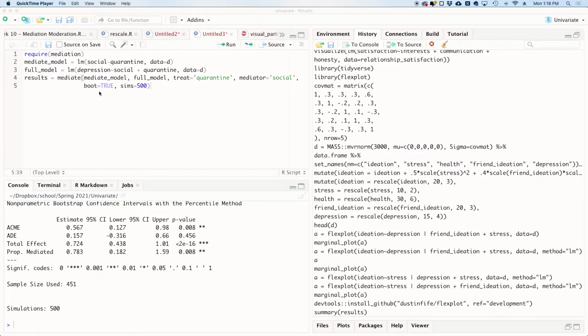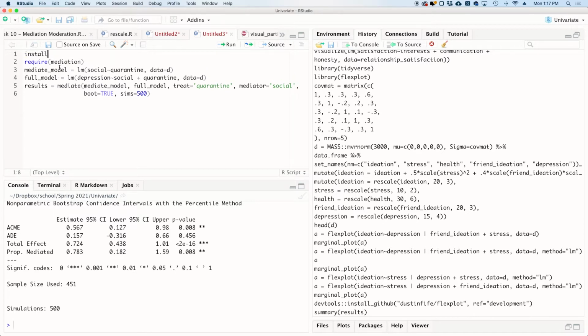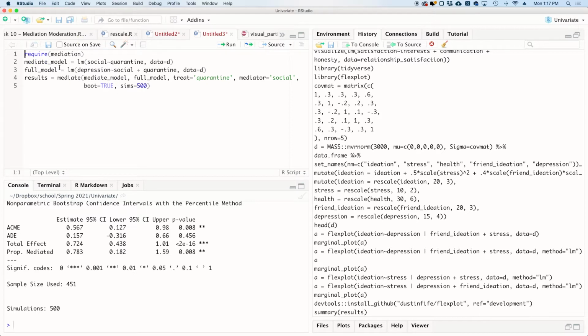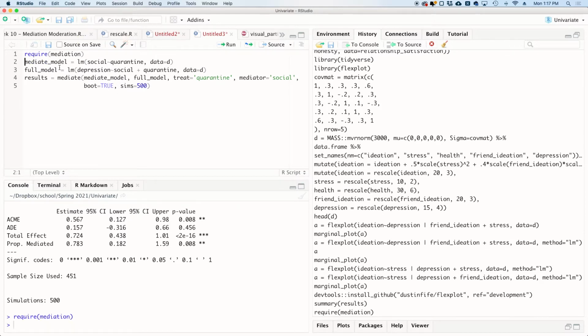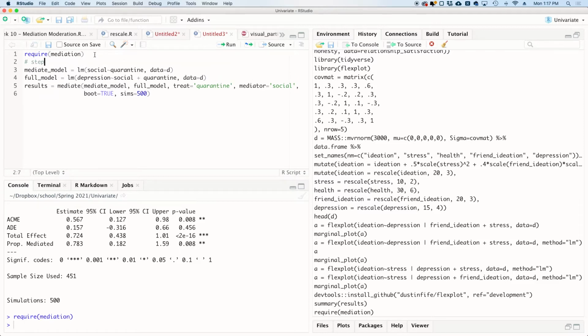Welcome to my R screen. We're doing a traditional analysis here, so we're gonna use the mediation package, which is available in R. If you don't have that, you can, of course, go install.packages, mediation. But I already have, so I'm not gonna do that again. So we're gonna require mediation, and then run the line. Remember, like I said, it's a 3-step process. Now in actuality, you don't need the first step, so we're just gonna start with step 2. In fact, maybe I'll put a note: step 2, predict the mediator with the variable of interest.